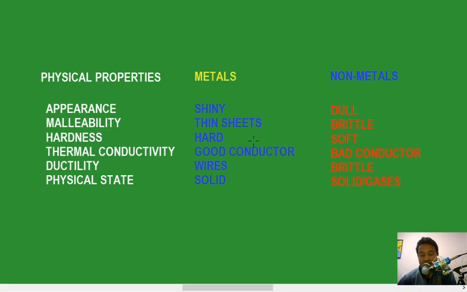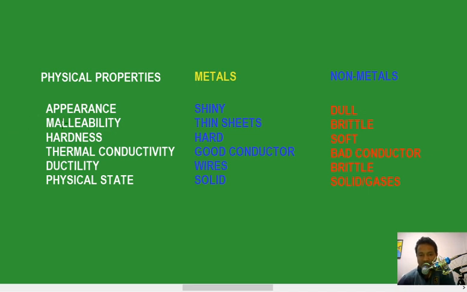If you look at gold, silver, these metals, you'll find that they are shiny in color. Most of the metals are shiny, bright in color. But if you look at the non-metals, just like carbon, they are dull. That means they are not shining. So that is one way we differentiate between metals and non-metals.